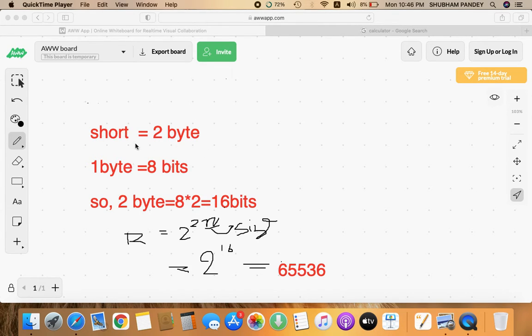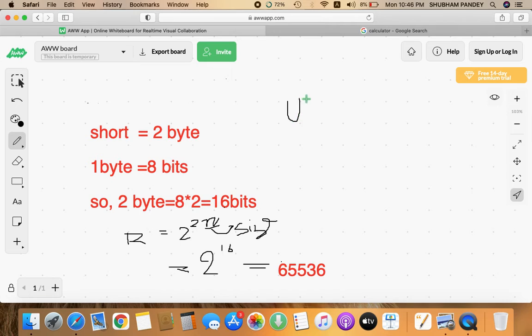Now you have to calculate the range for this short data type. This short data type is of two types: the first one is unsigned short and the second one is signed short. For unsigned short, you know what unsigned means: only positive numbers including 0. So 0 is there.